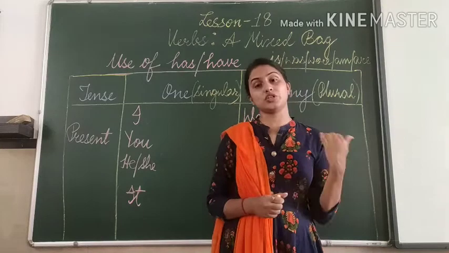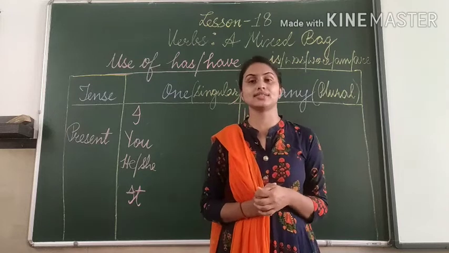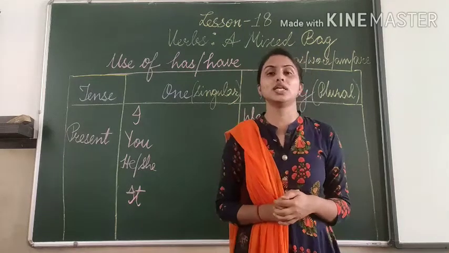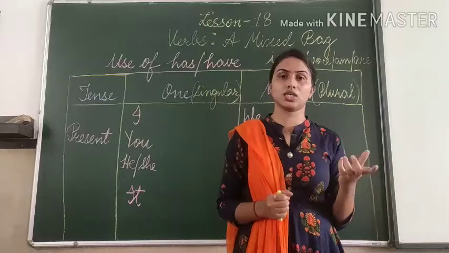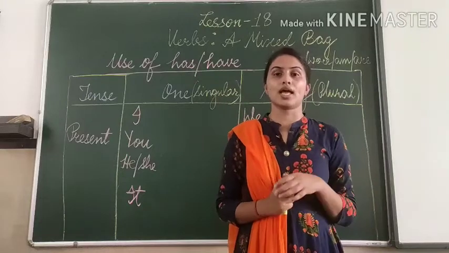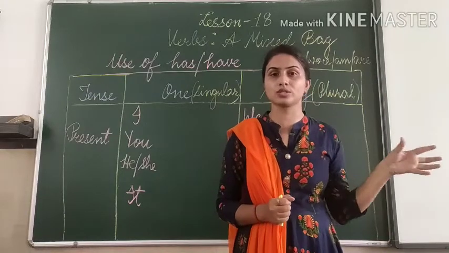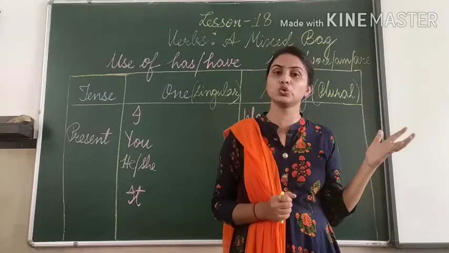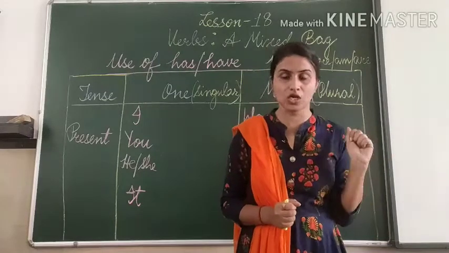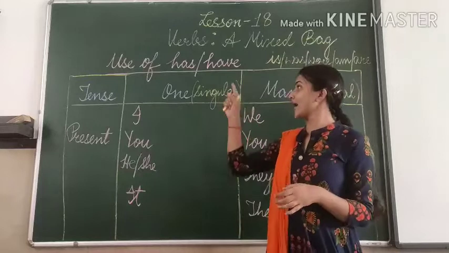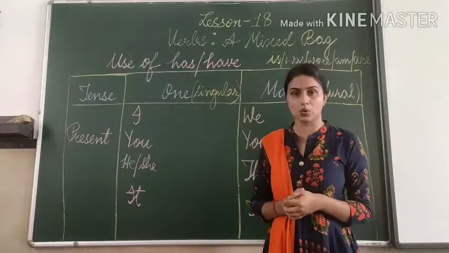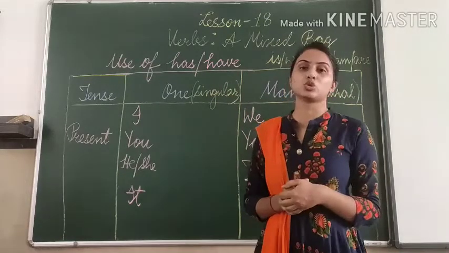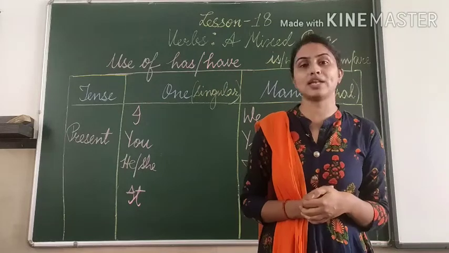Children, in the previous video, that was lesson 17, you have already learned about some helping verbs which were am, is, are, was, were, right? You have learned how to use these helping verbs in a sentence. Today we will learn the use of has and have in a sentence. Okay, and we will also learn the use of am, is, are, was and were.